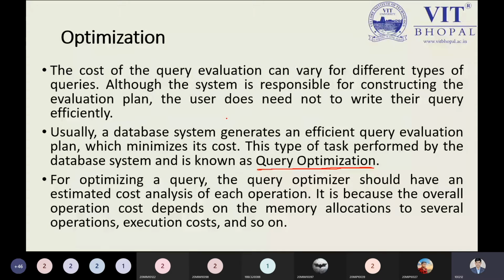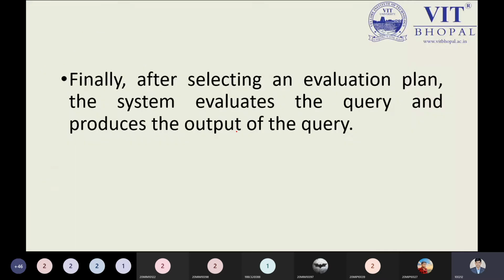The overall operation cost depends on the memory allocation, as I have spoken so many times, space, several operation execution cost and so on. So the optimization will play an important role like this. Finally, after selecting the evaluation plan, the system evaluates the query and produces the output of the query.